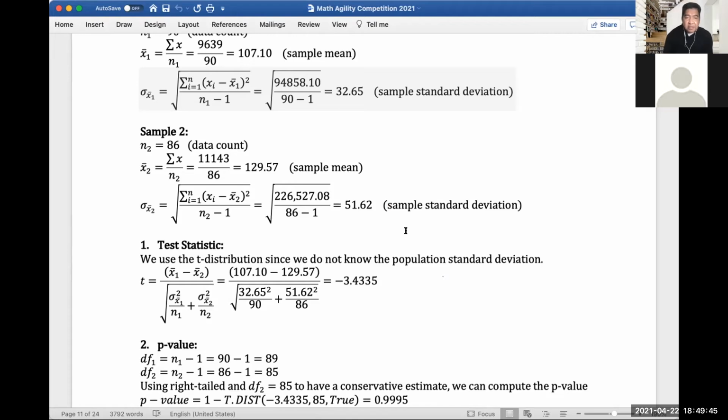This is simply a formula. Since this is a t-distribution, it is the mean of sample 1 minus the mean of sample 2, divided by the square root of the sample standard deviation of x1 squared over n1, the data count, plus the sample standard deviation of x2 squared divided by n2. You would get negative 3.4335 as your test statistic.